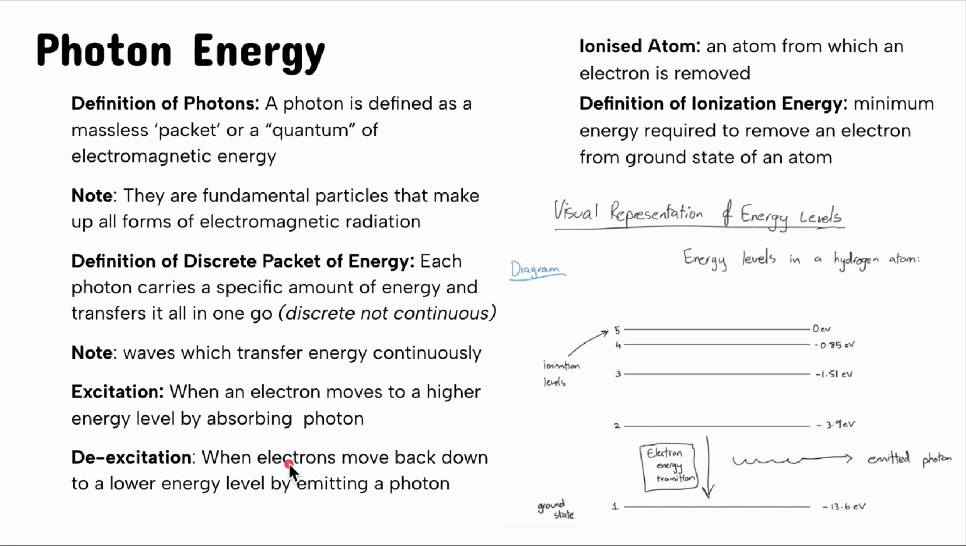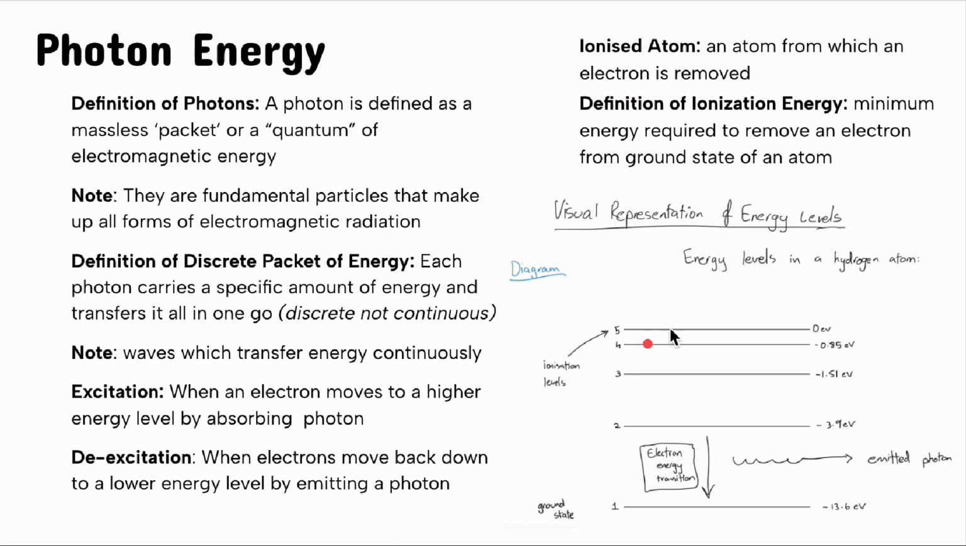Okay, now let's start from where I left off. When an electron moves to a higher energy level, it absorbs a photon. However, for de-excitation, electrons move back down to a lower energy level by emitting a photon. So that's the difference. Excitation is absorbing, de-excitation is emitting. Ionized atom. What is it? Well, essentially it's an atom from which an electron is removed.